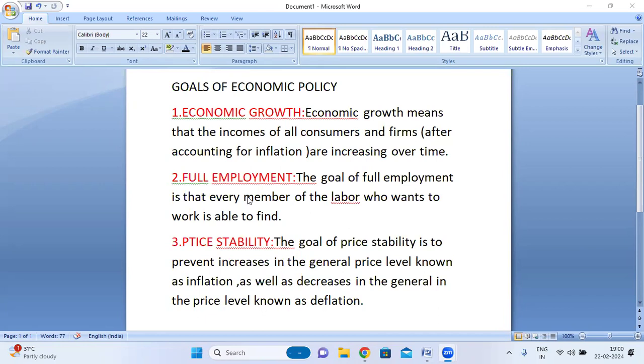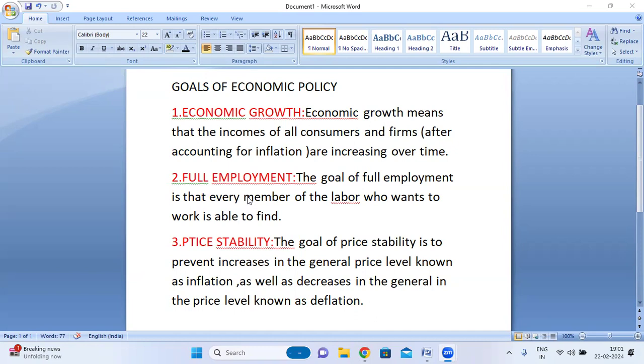Introduction to economic policy. An economic policy is a course of action that is intended to influence or control the behavior of the economy. Economic policies are typically implemented and administered by the government. Examples of economic policies include decisions made about government spending and taxation.